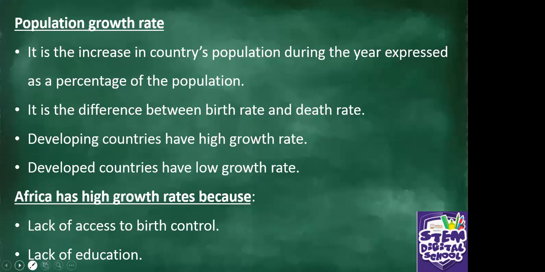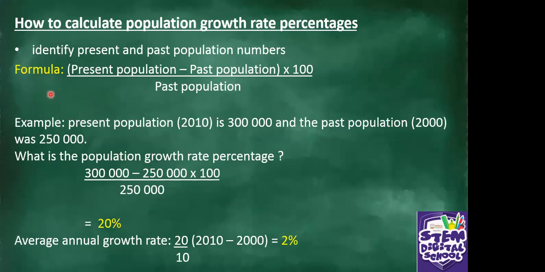All right. So we also looked at how to calculate population growth rate percentages. A formula is used. So you identify present and past population numbers. So this is the formula. Those who were here in week 2, we did this, you remember? We also did calculations. So the formula is present population minus past population, times 100, divided by past population. Let's look at this example.